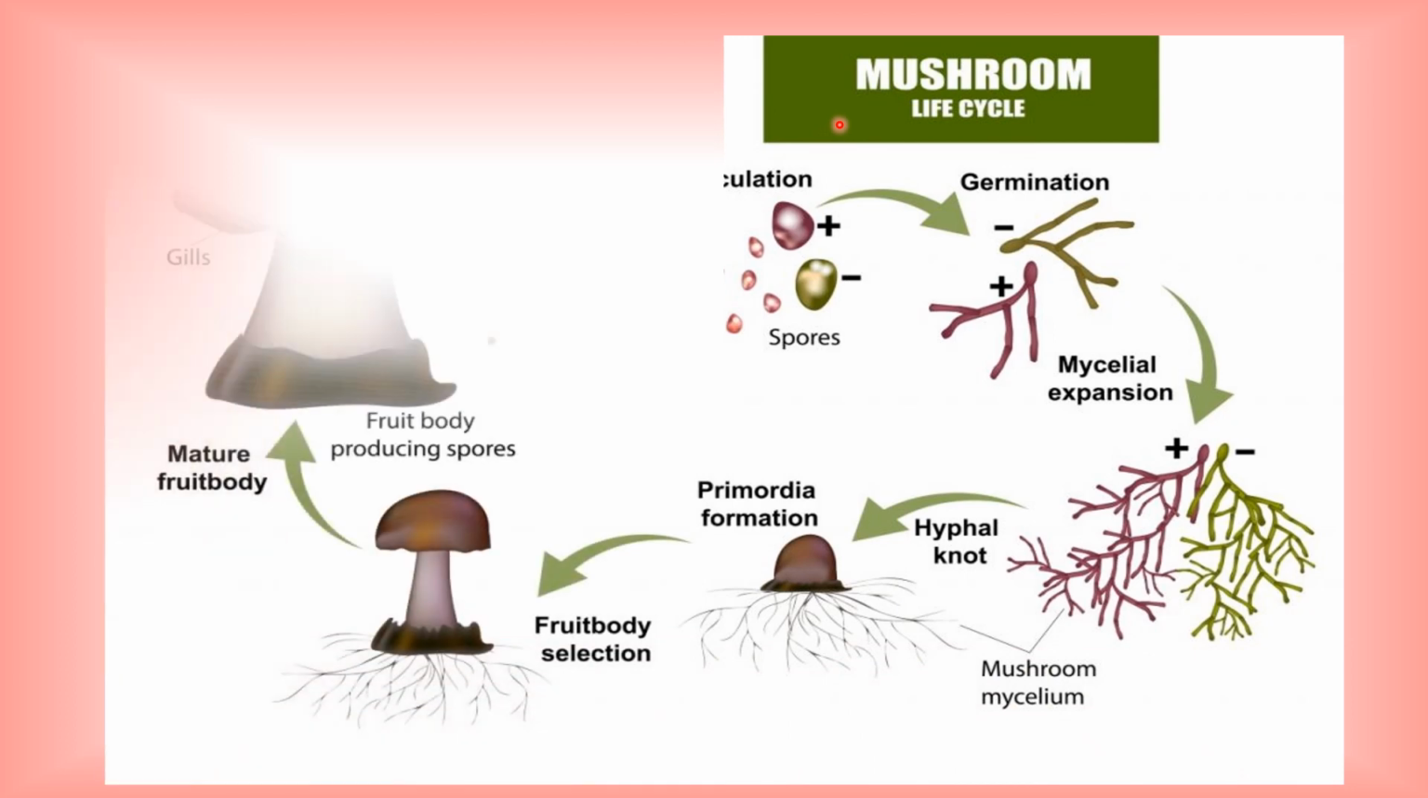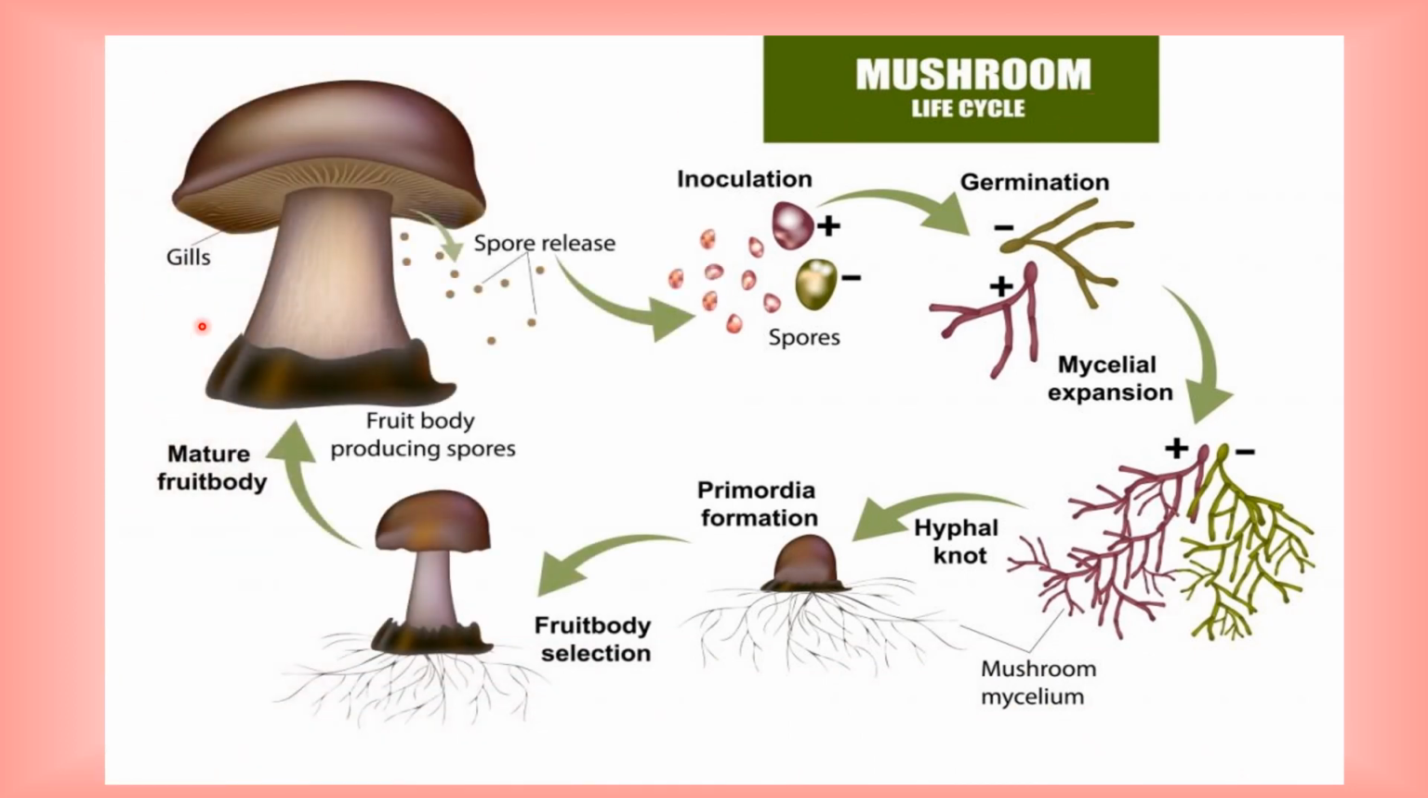This is the overall life cycle of mushroom. It is a matured mushroom. It has gills. The gills carry the maximum number of spores. When the mushroom gets mature, it can release the spores. The spores are either male or female spores. The male spore matures as male hyphae and the female spore develops as female hyphae. The male and female hyphae fuse together and form a mycelium.